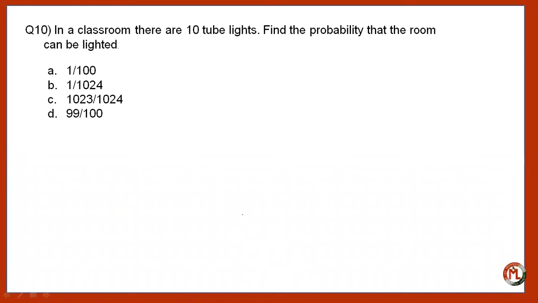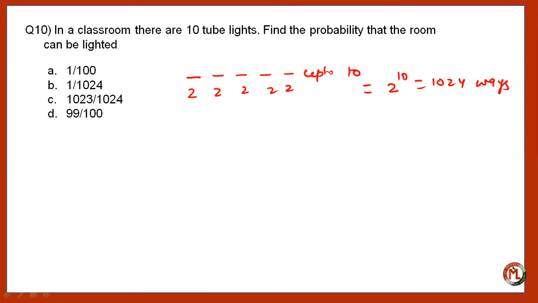If there are 10 tube lights in a room, they can be operated in 1024 different ways. Each tube light can function in two ways, on and off. So the total number of functions is 2 raised to power 10, that is 1024 ways.